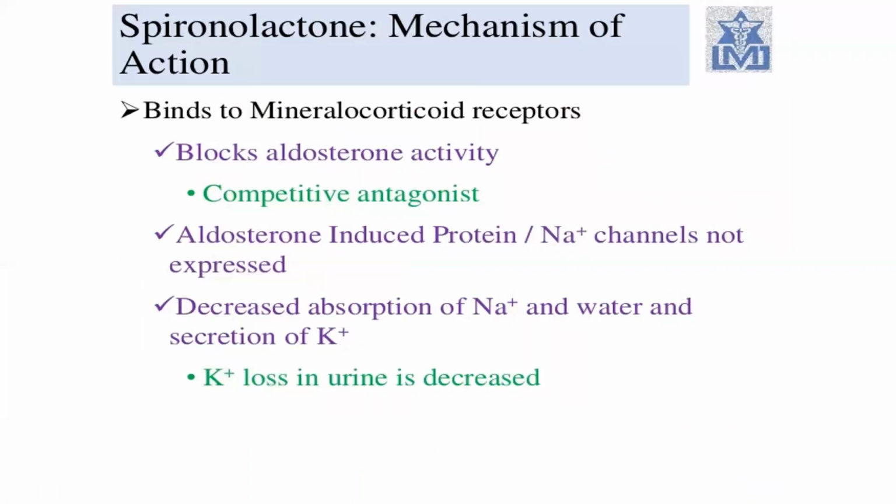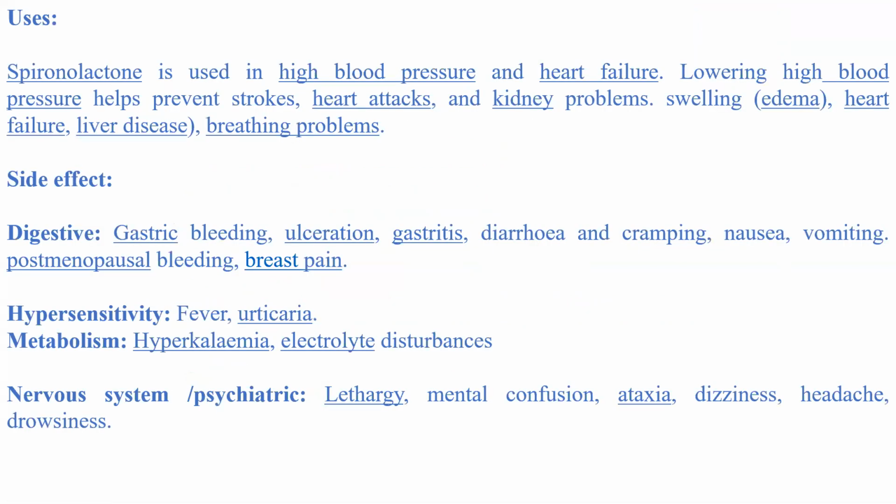Spironolactone mechanism of action: it binds to the mineralocorticoid receptor, blocks aldosterone activity as a competitive antagonist, and aldosterone induced protein and sodium channels are not expressed. This decreases reabsorption of sodium and water, and secretion of potassium. Potassium loss in urine decreases and more potassium stays in the blood. Uses of spironolactone: it is used in high blood pressure and heart failure.